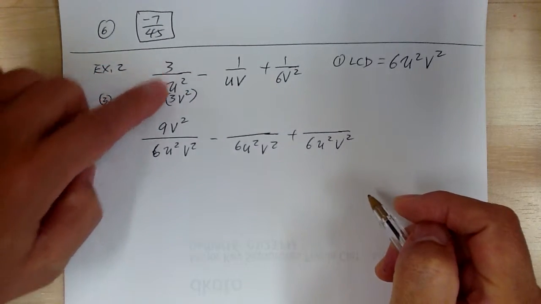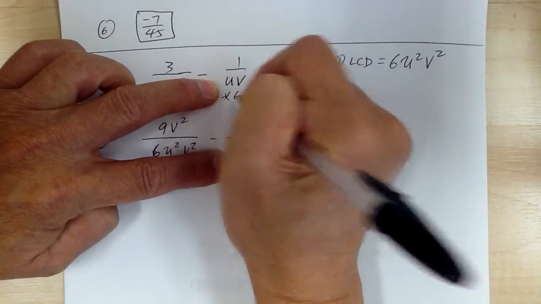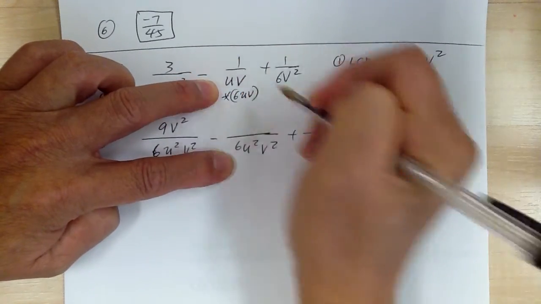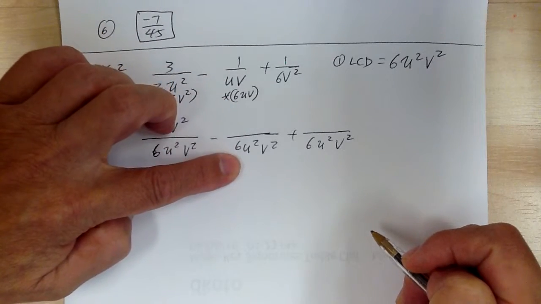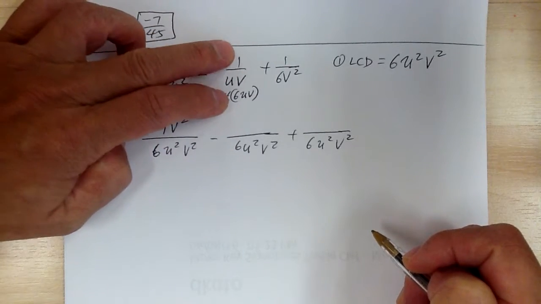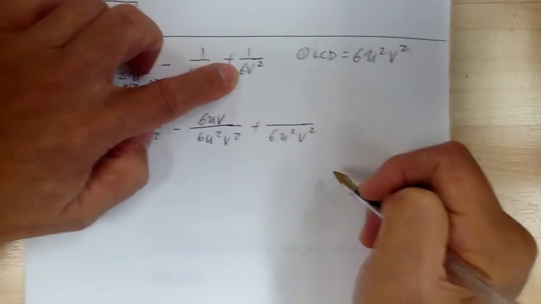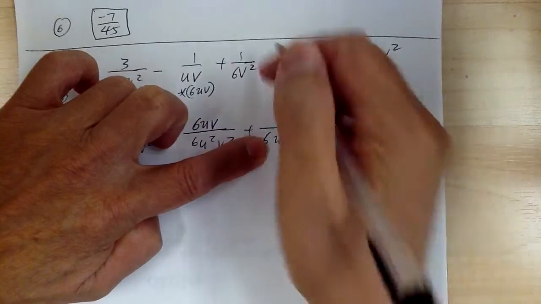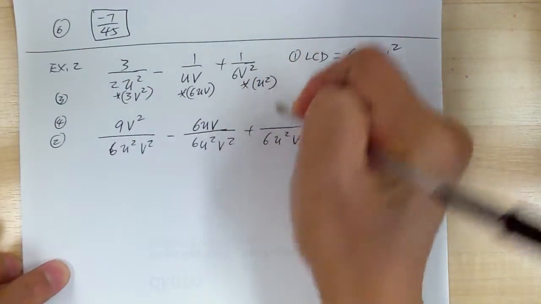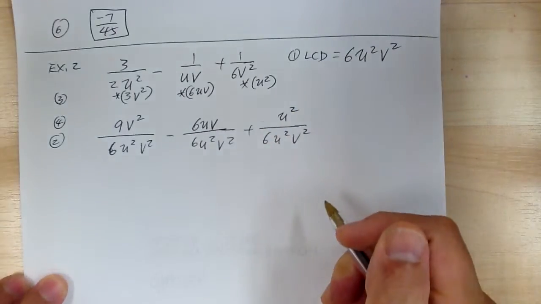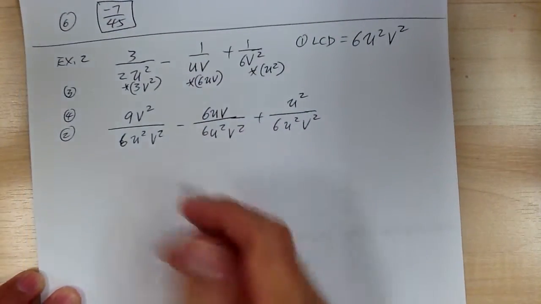Now once you do that, you go to the next one. From here to here, you need to multiply by 6uv. Again, that's what you need to multiply to get from here to here. So you need to do the same for the top. So when you multiply, you get 6uv. Now you go to the next term. From here to here, you're missing the u squared. So multiply by u squared. So you're going to get u squared over here.